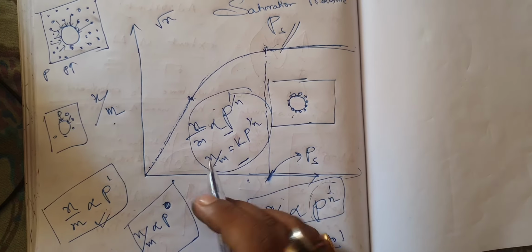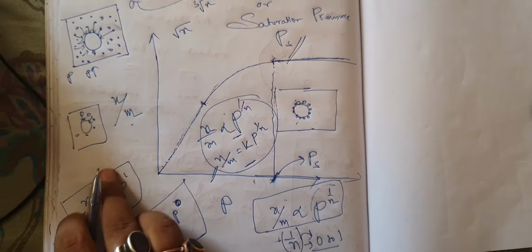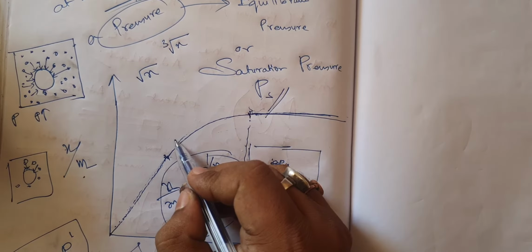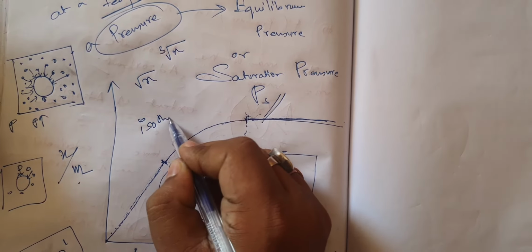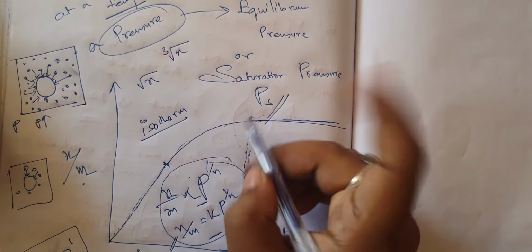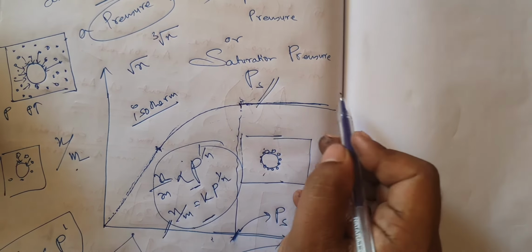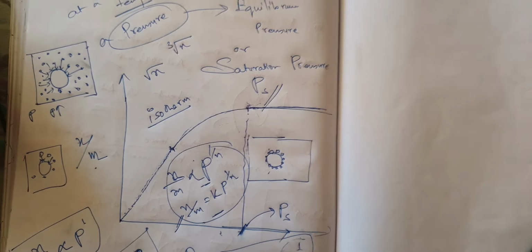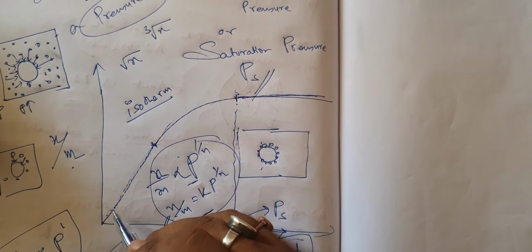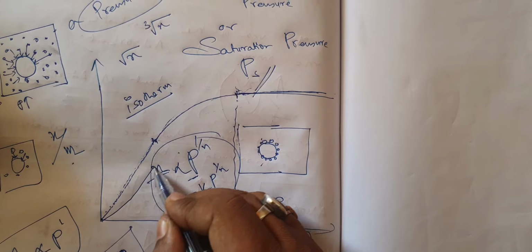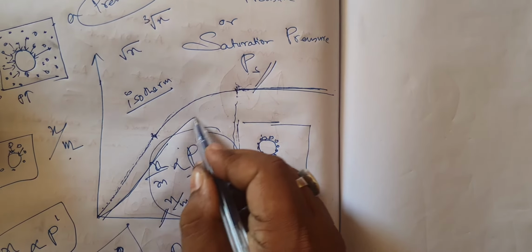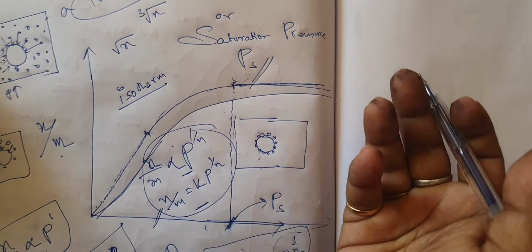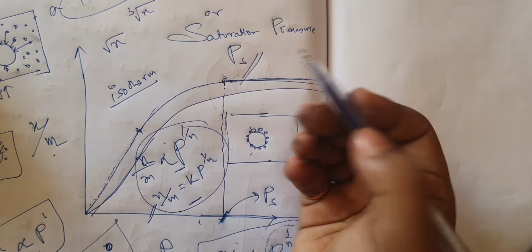Now, one thing you should keep in mind is that this is an isotherm. This is an isotherm means I am not disturbing the temperature. This is happening at a particular temperature. Sir, if I change the temperature, then what will happen? In isotherms, you will get another graph like this, maybe. You will get another graph for the same gas, for the same condition, if you change the temperature.